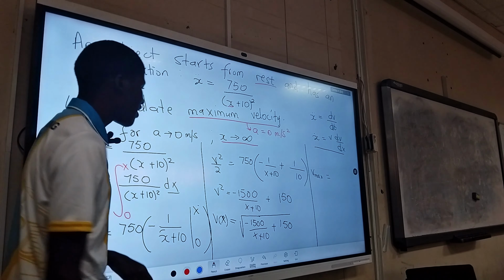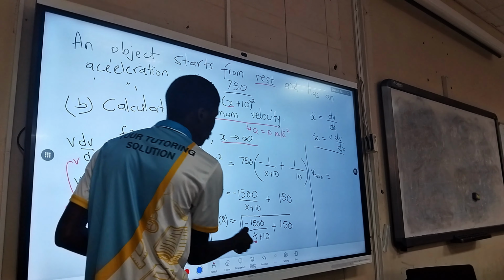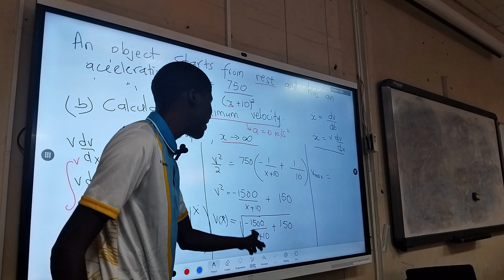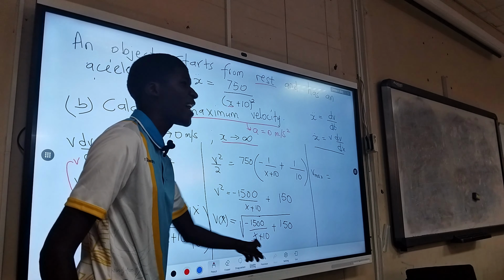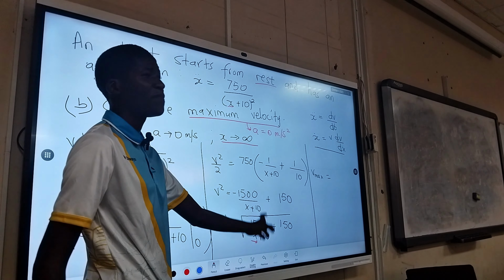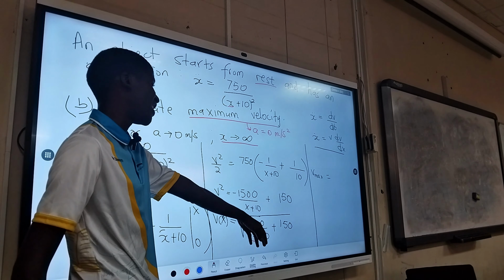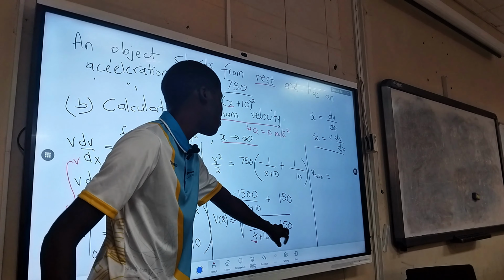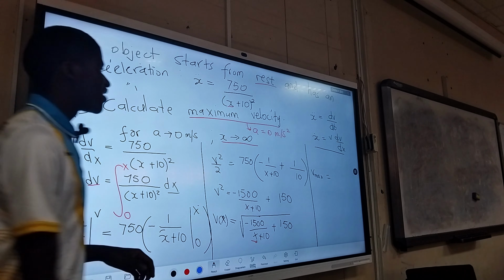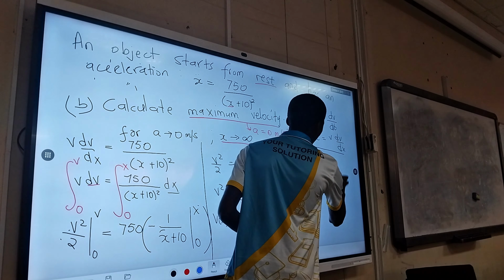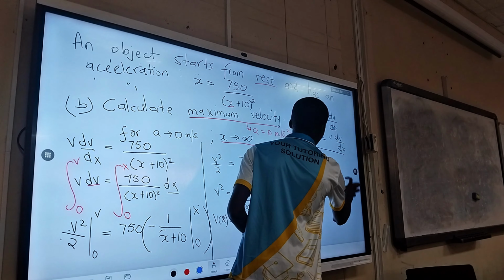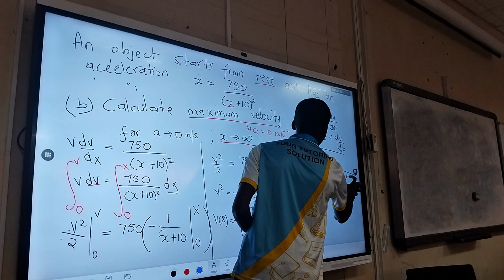Otherwise, you can just see it from here: if x is big, that is, if x goes towards infinity, then we know this number here will become bigger and bigger and bigger. Then this whole fraction, minus 1.5 over x plus 10, will be equal to 0 as x goes to infinity. So the only significant thing that we have here is the square root of 150. That will be the maximum velocity. So just try to find what the velocity will be as x, the position, goes to infinity.